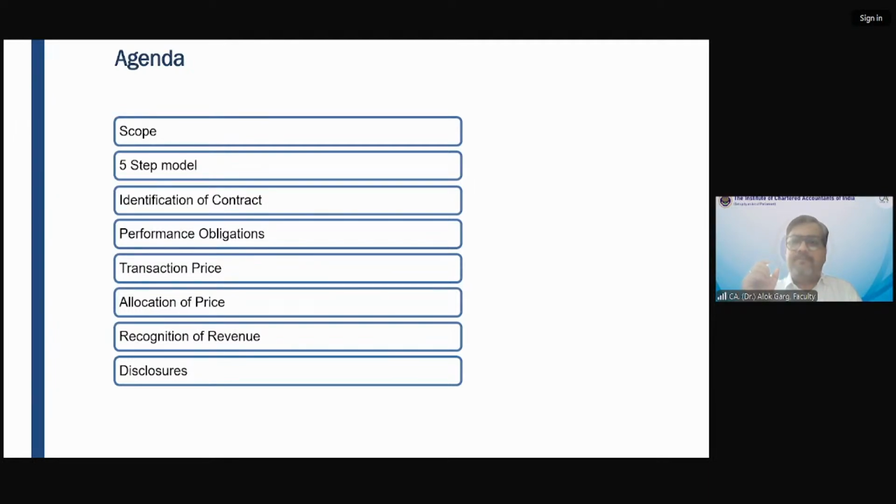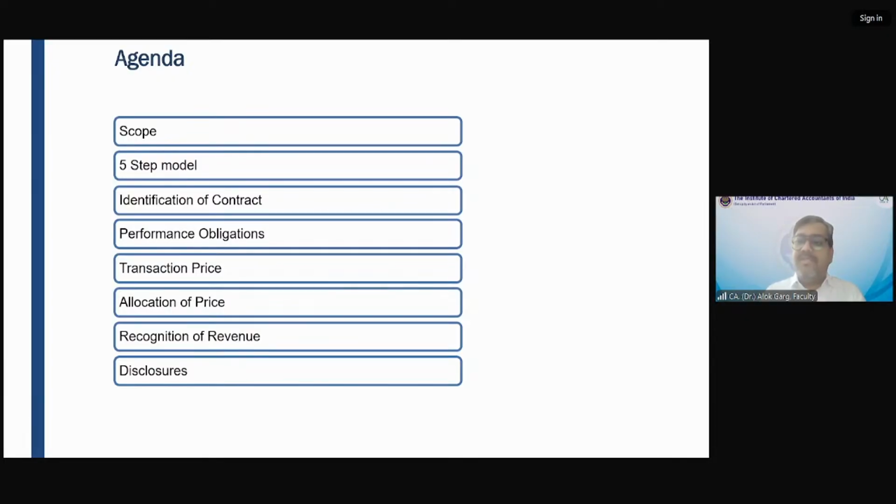But let's say Mr. Ajit has purchased a machinery, and it is a highly customized machinery. For the installation of the machinery, only the person from the company can come and install it.